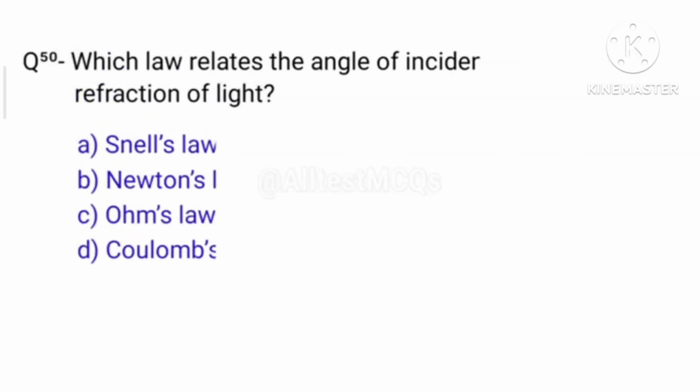And last question 50. Which law relates the angle of incidence and angle of refraction of light? Very dead easy answer. That is option A, Snell's law.